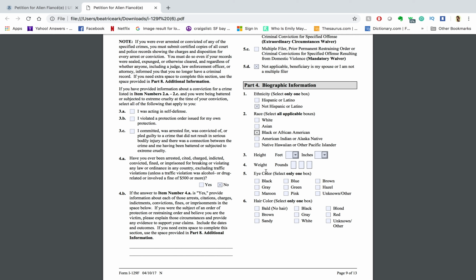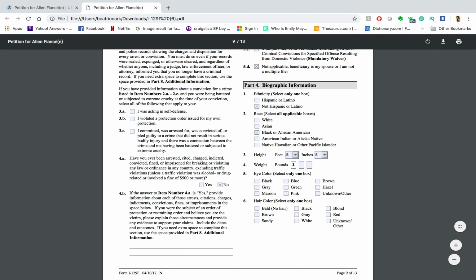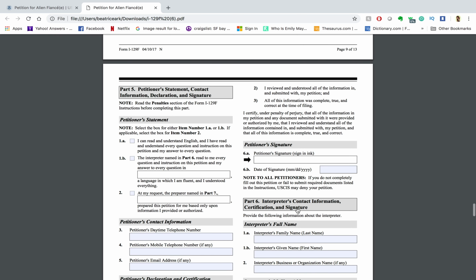So for the biographic information, I'm not Hispanic or Latino. I am Black or African American. I'm going to put in my height. I am tall. I'm going to put in my weight. I'm going to put in my eye color, my hair color, and we are wrapping up. We're at the very end.